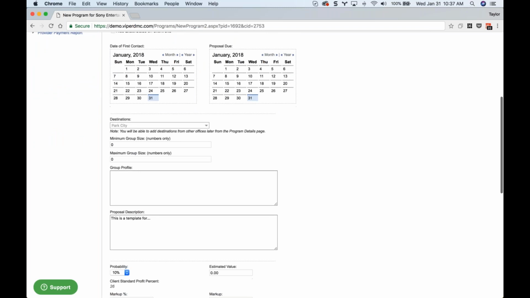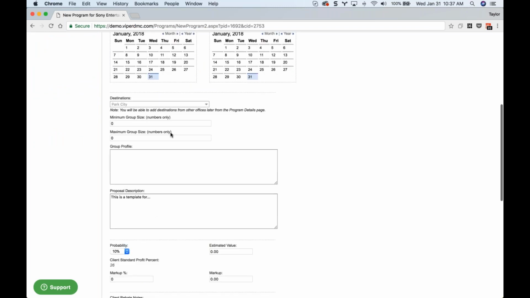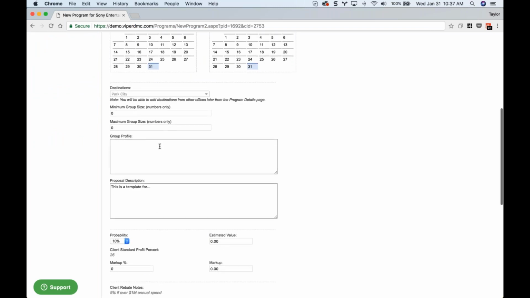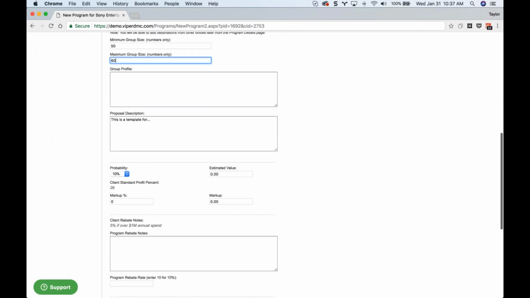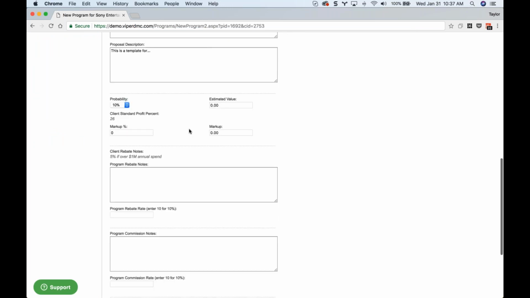The rest of the details here you'll recognize. Nothing really has changed there. Group profile, group size, let's say it's 50 to 60 people. It's going to Park City. Now this is where you'll start to see some new information. So right here, in the profit percent area, you can see this new field, client standard profit percent, is 26. So that pulled in from the payment profile.